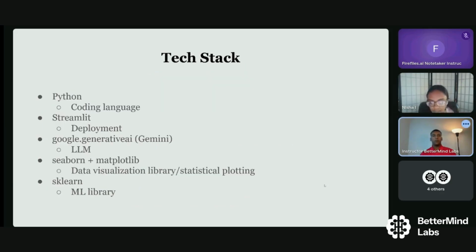Okay. So essentially, the main things that we used in our project were Python as the coding language, Streamlit for deployment and for app creation, Google Generative AI, which was Gemini, for the LLM portion of the project, Seaborn and Matplotlib for the data visualization library and statistical plotting near the beginning while we were trying to make it more accurate and all of its responses more genuine and real. And we use sklearn for the machine learning library.